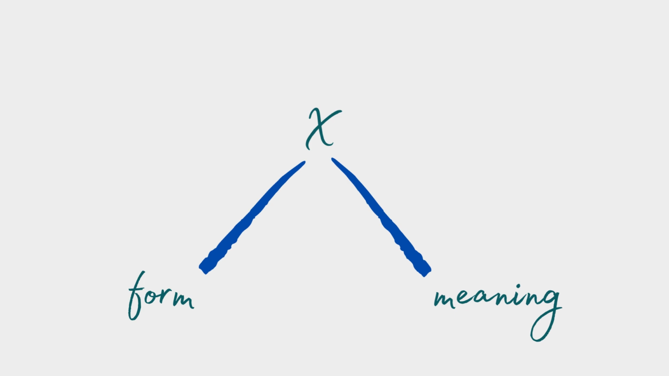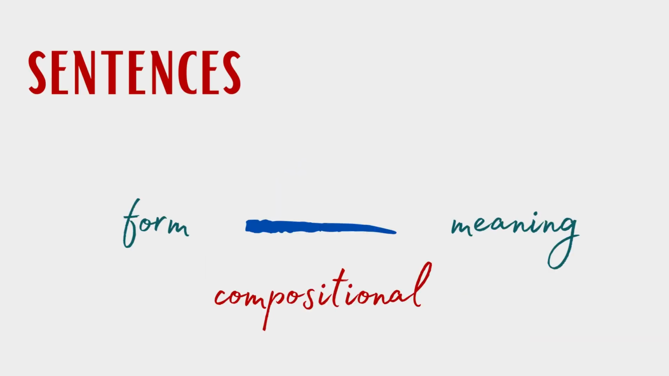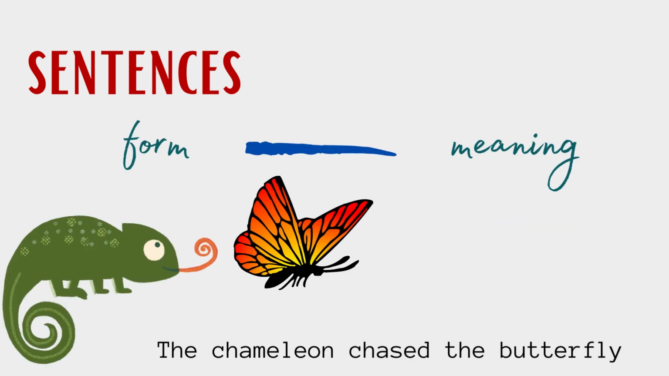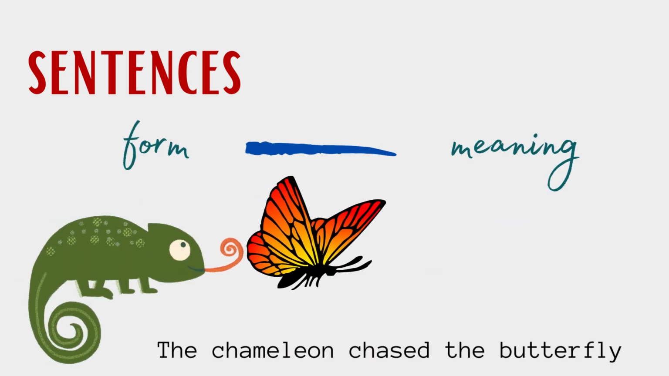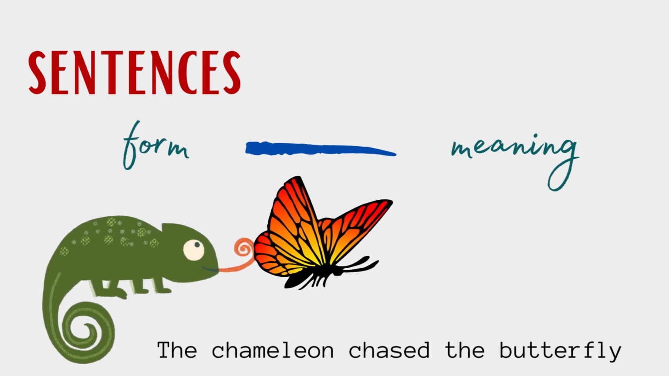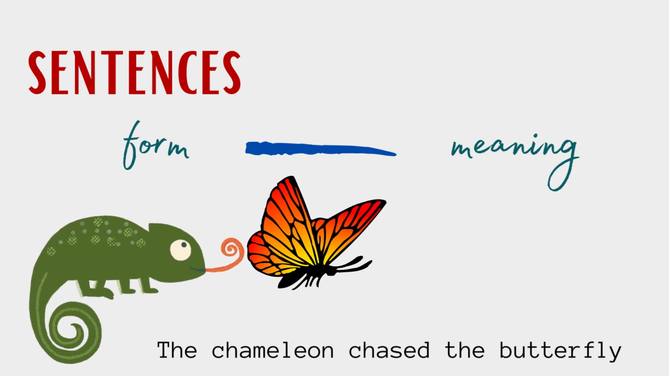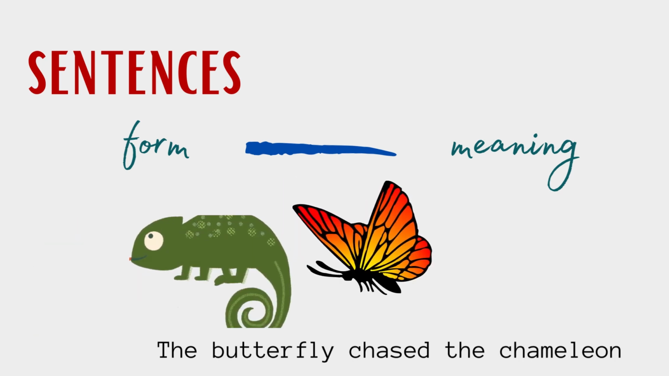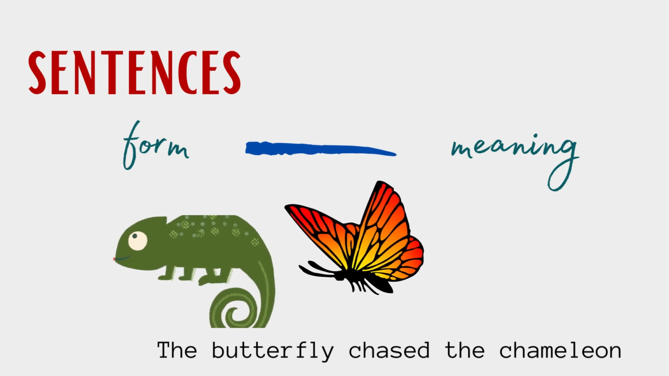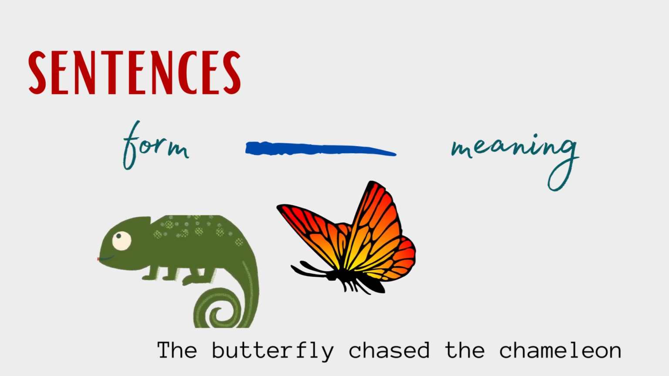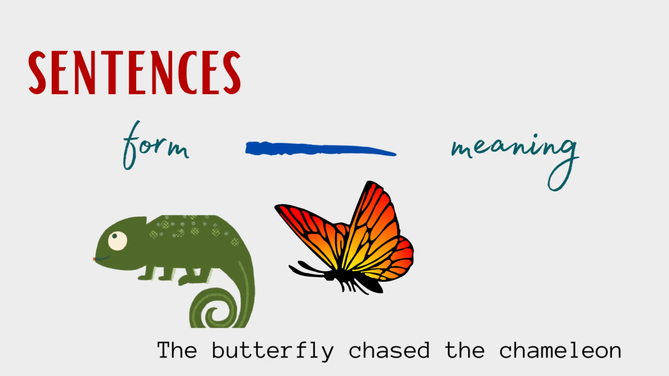Now, with this in mind, let's go back to words and sentences. For sentences, we said that the relation between form and meaning is compositional. Well, that actually means that the relation between form and meaning is mediated by the composition. And we can easily see this. Consider this sentence: the chameleon chased the butterfly. It means that the chameleon chased the butterfly. But now consider this one. We use the same words, but now it means that the butterfly chases the chameleon.